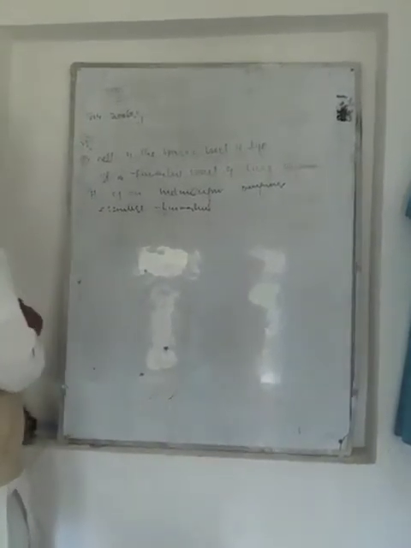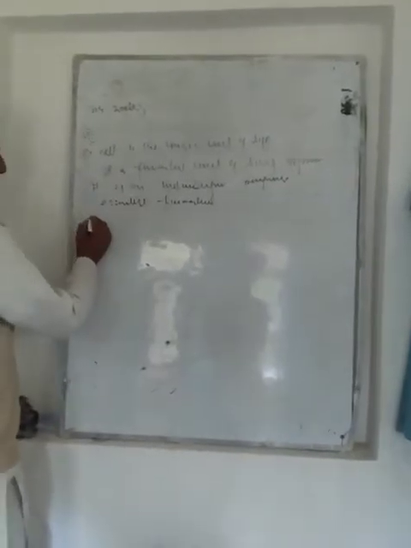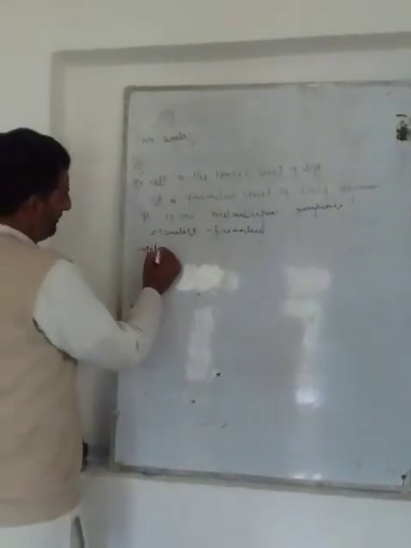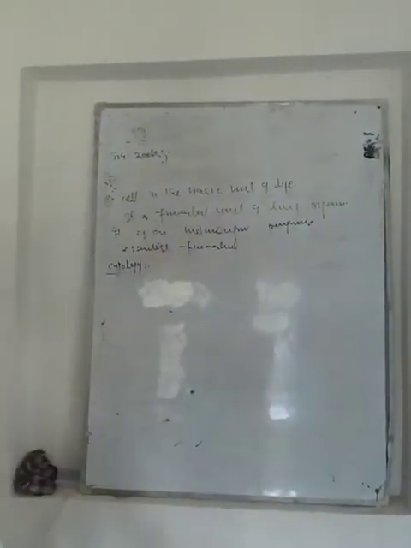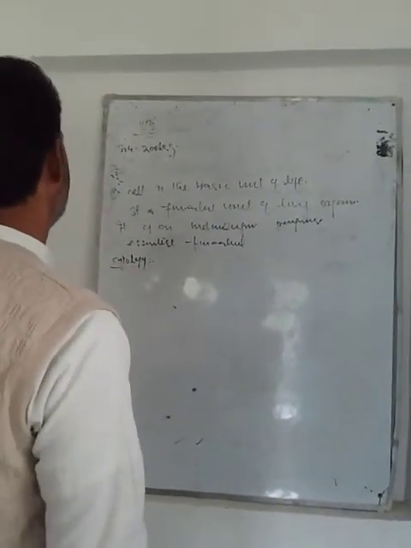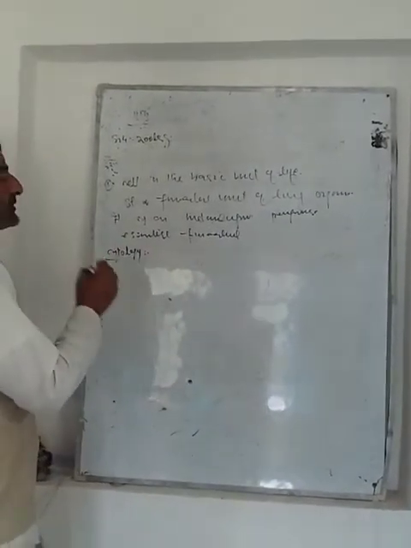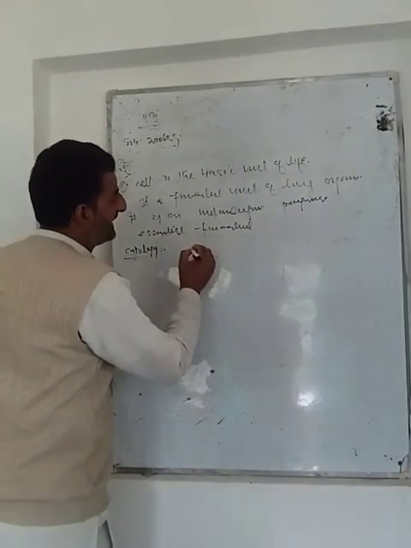Now, after the discovery of this cell, what is cytology? In biology, there is a branch of science which deals with the study of the cell.